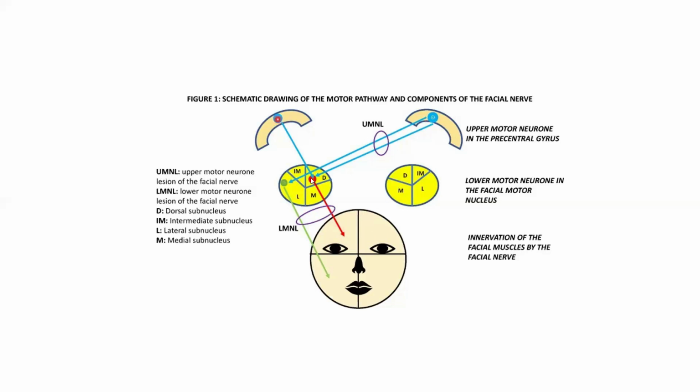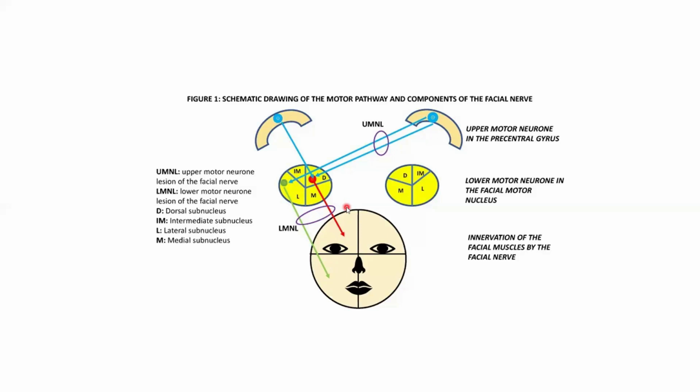You can see the blue fibers here from the right and left cerebral cortex; the red one is going to innervate the upper part of the face, whereas the lower half of the face is innervated by the fibers coming from the opposite cerebral cortex. So the upper face receives bilateral innervation from the cortex, whereas the lower face receives innervation from the opposite cortex alone. This is very important.